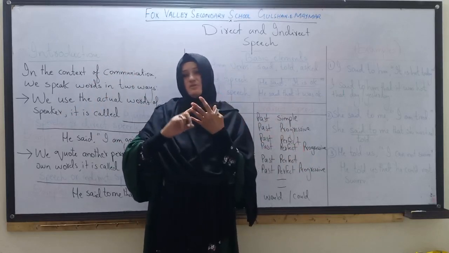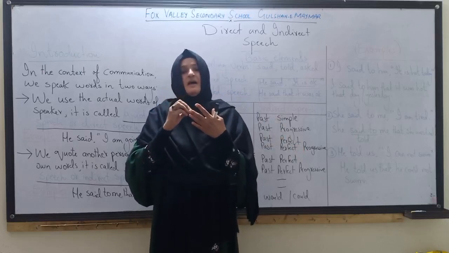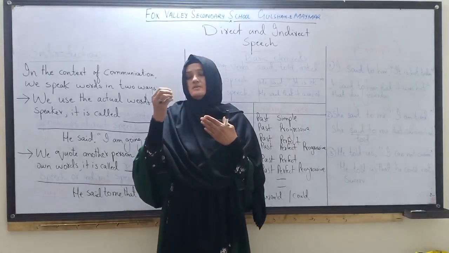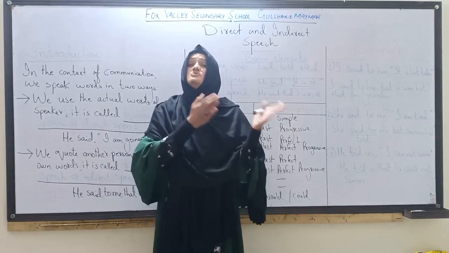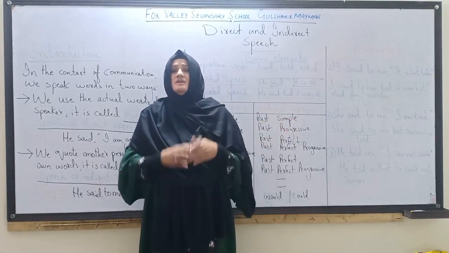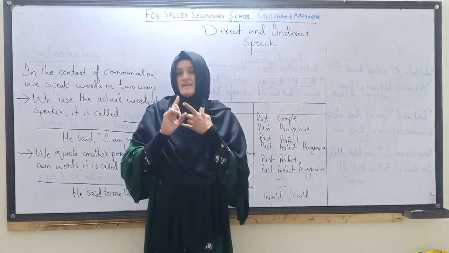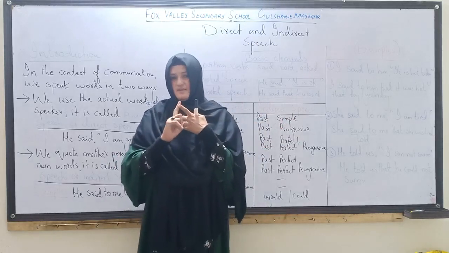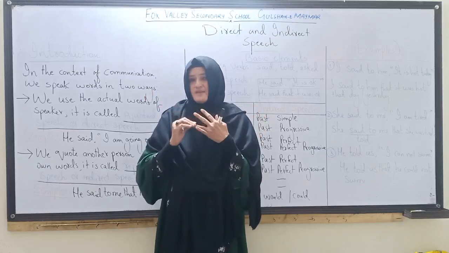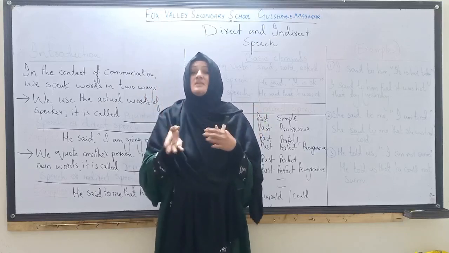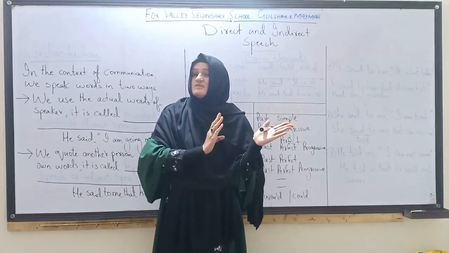Mostly it is a common concept that we change said to into told, but it's not necessary. Remember, when the meanings are clear, said means somebody says something to me, told means someone is telling something to me. So this is the difference.